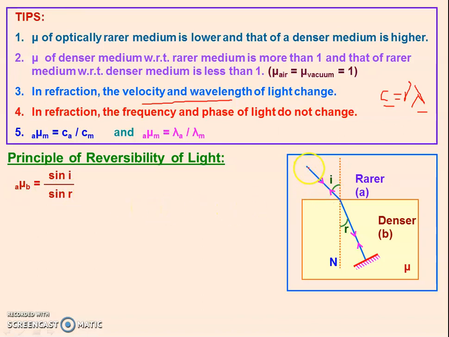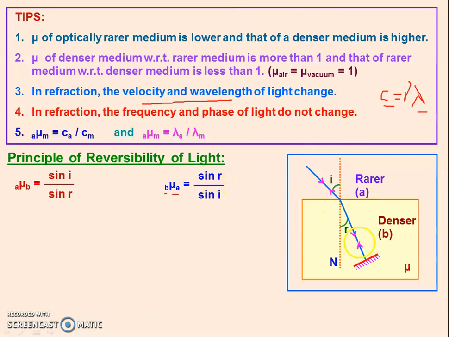See, in the forward path, angle I is the angle of incidence, so it should be written as sin I by sin R. But in the reverse direction, it is going from denser to rarer medium. Now we have to take the refractive index of the rarer medium with respect to the denser medium. It should be written as sin R by sin I.